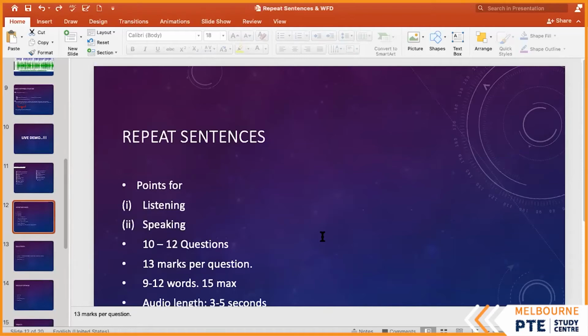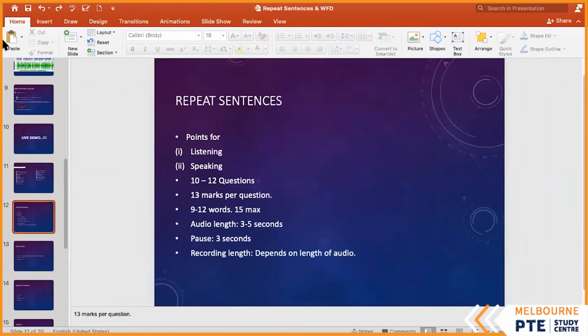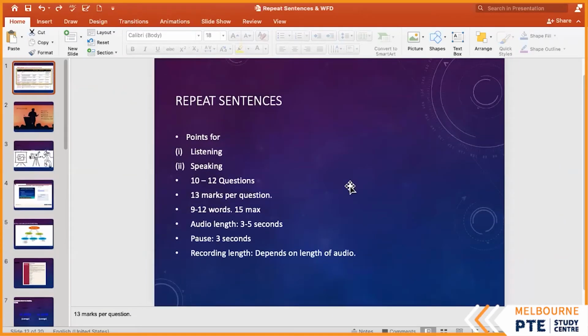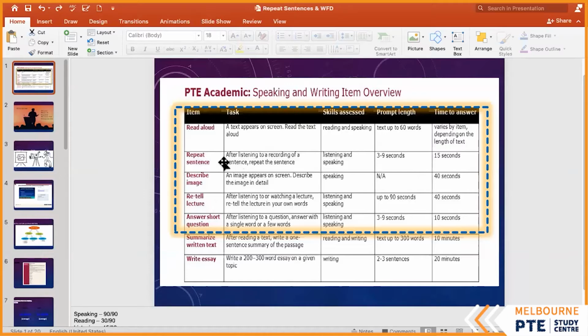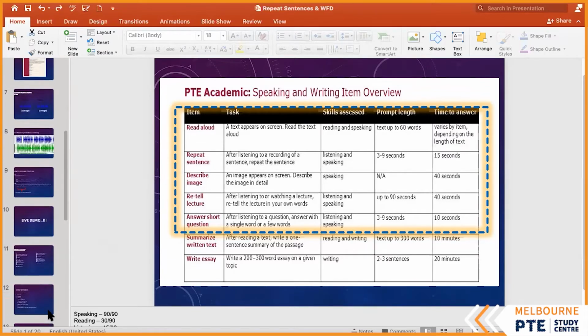Repeat sentences are part of your speaking again. And what happens in repeat sentence? You will listen to one sentence only. In retell lecture, you hear a whole lecture. Here, you will only listen to one sentence. And you will have to speak that sentence exactly as it is. Got it? So you have to listen to that audio and speak that sentence exactly as it is.